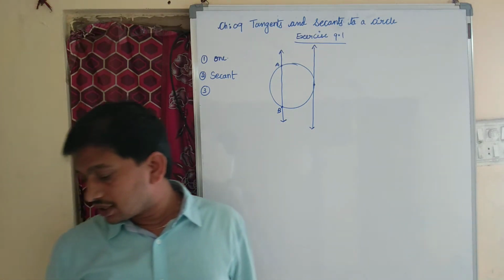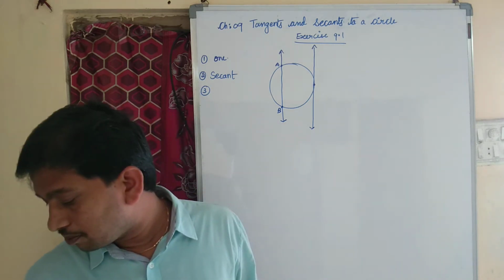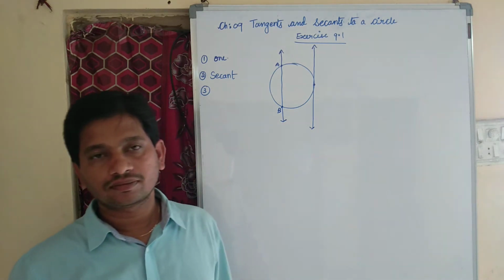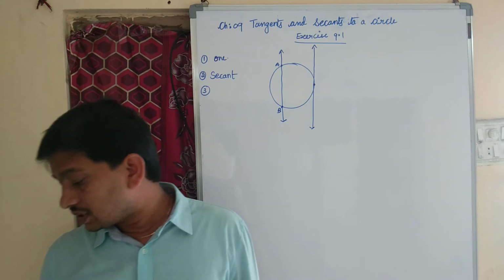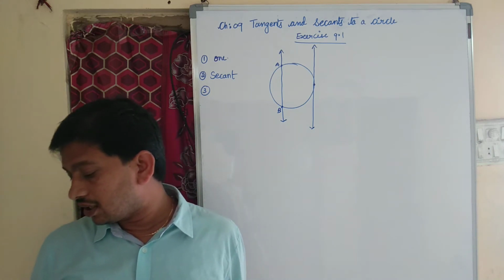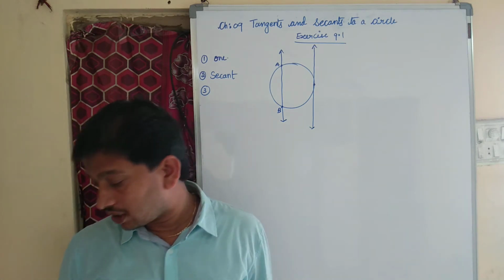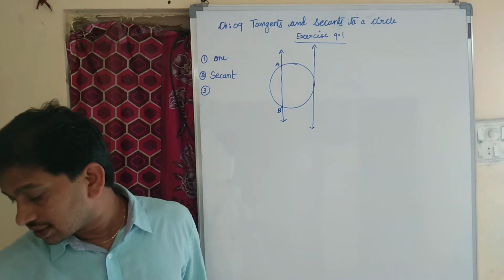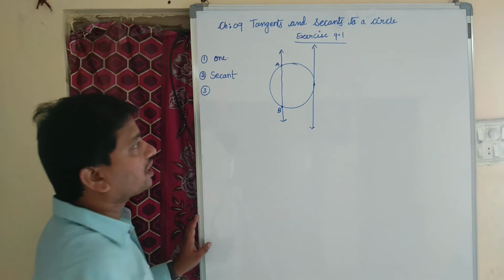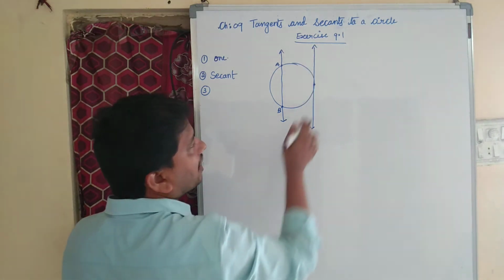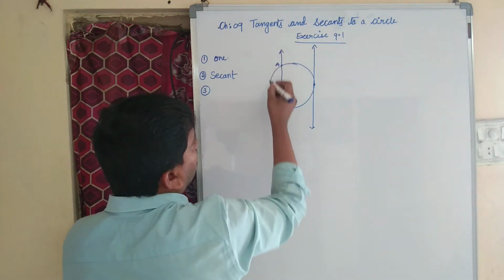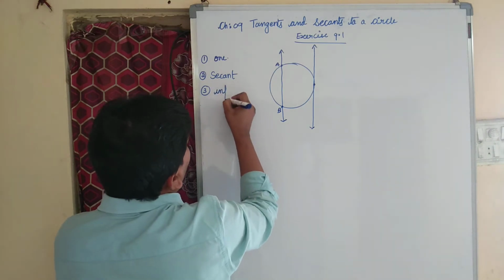A number of tangents can be drawn to a circle parallel to the given tangent. How many tangents can be drawn parallel to the given tangent? We can draw infinite.